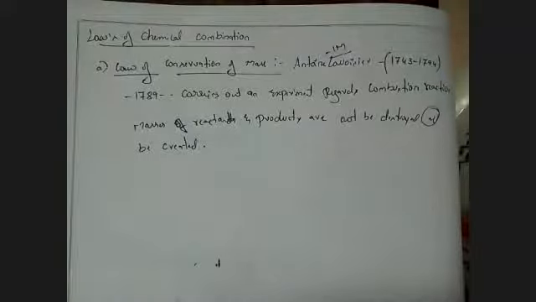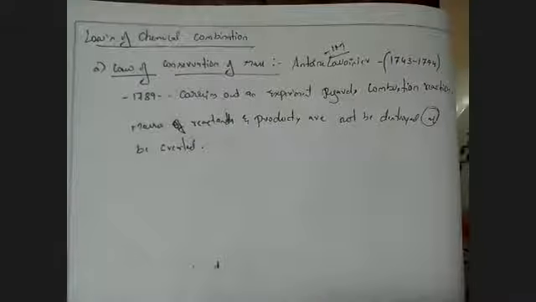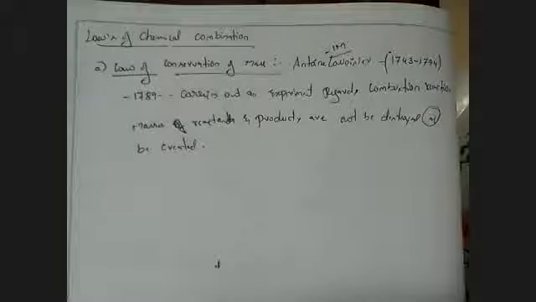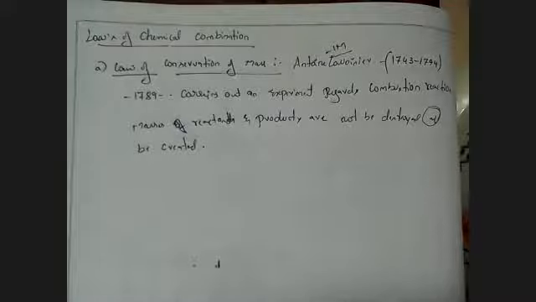Okay, thank you guys. So he proposed the law of conservation of mass in the year 1789 by carrying out an experiment called combustion reaction, and he got the result that the mass of reactants and products can neither be created nor be destroyed.